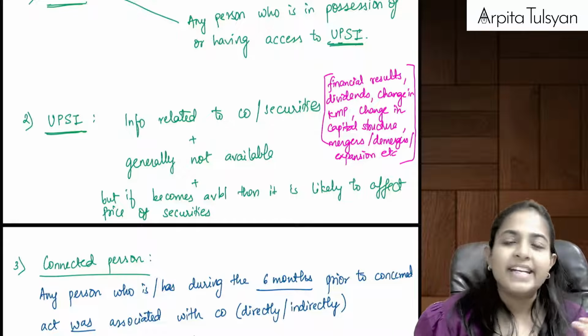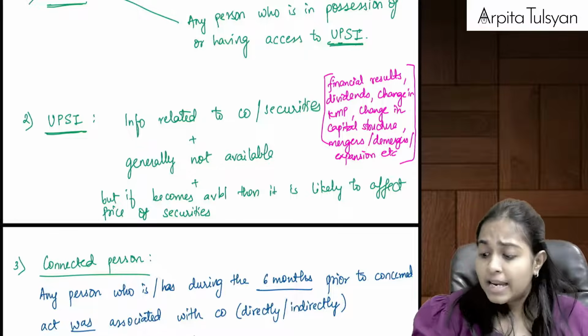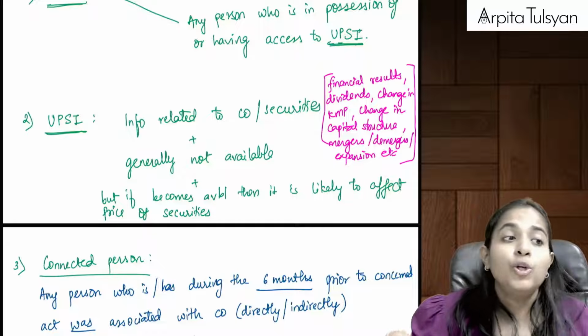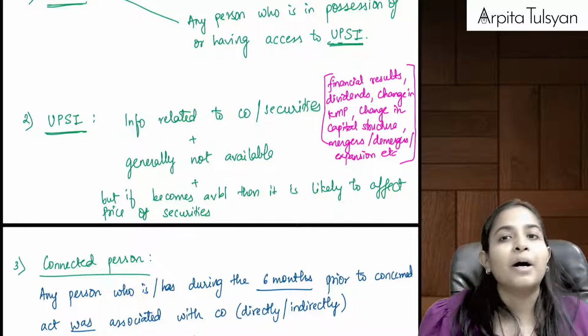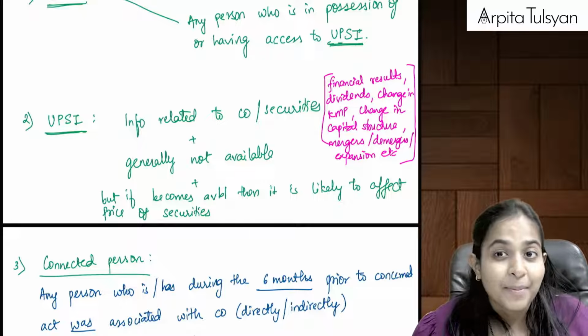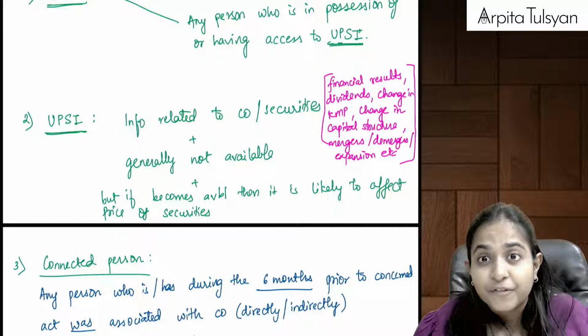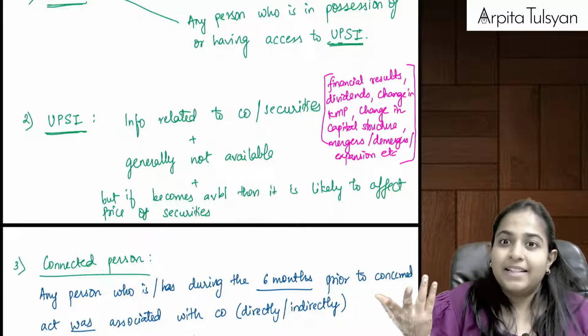Ma'am, can you give any example? What do you mean by unpublished price sensitive information? Yes. Now let's say before making it public, you have come to know about the financial results of the company. You have come to know about the dividend declaration about the company. You have come to know about some changes in the management of the company. A big influential person is going to join the company, something like that.